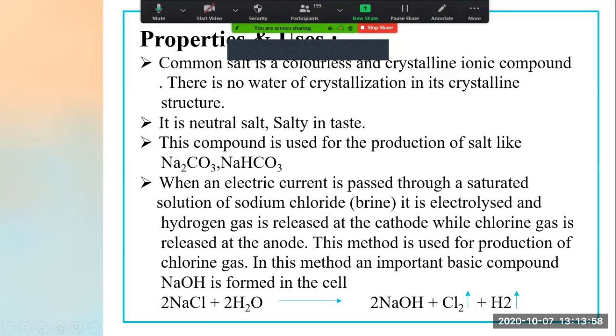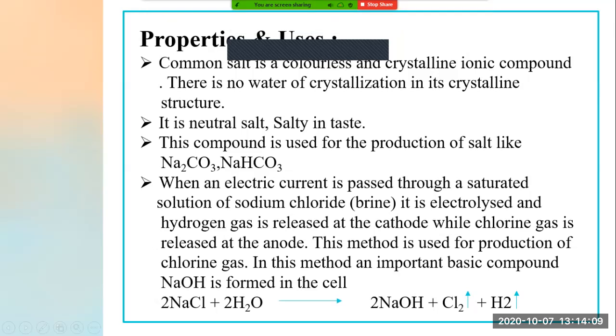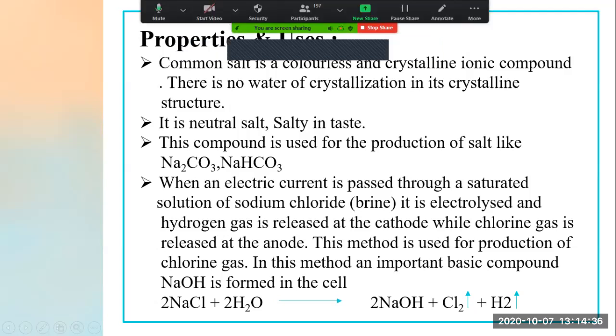The third point was that this compound is used for the production of salts like Na2CO3. Yesterday we saw Na2CO3 and NaHCO3. What was NaHCO3? NaHCO3 was baking soda. Then I explained the electrolysis process. When an electric current is passed through a saturated solution of sodium chloride, known as brine, it is electrolyzed and hydrogen gas is released at the cathode, while chlorine gas is released at the anode. This method is used for the production of chlorine gas, right?